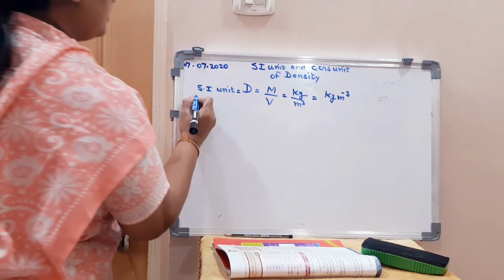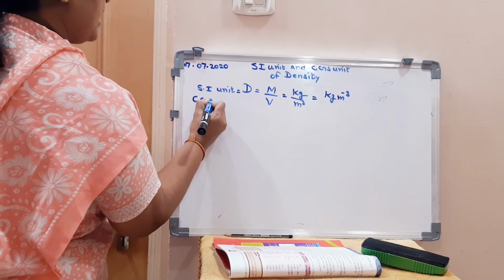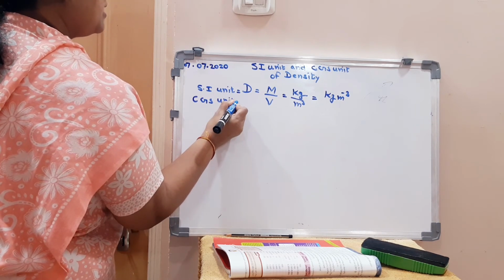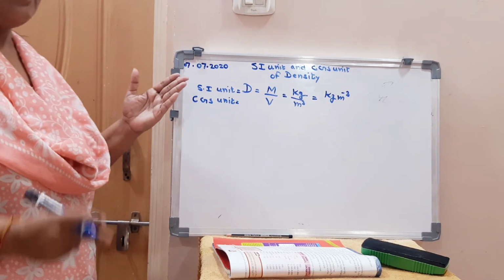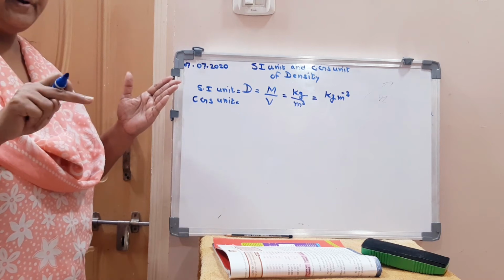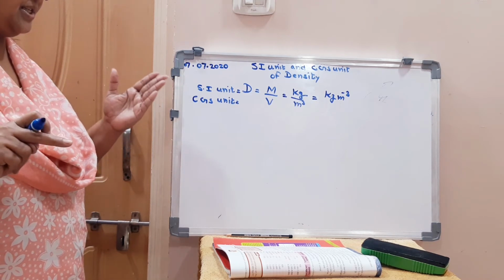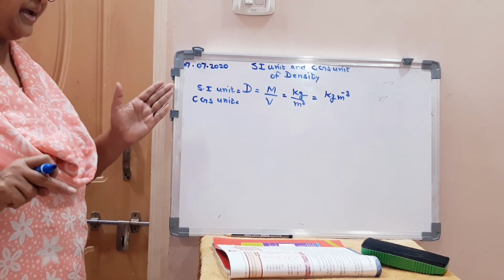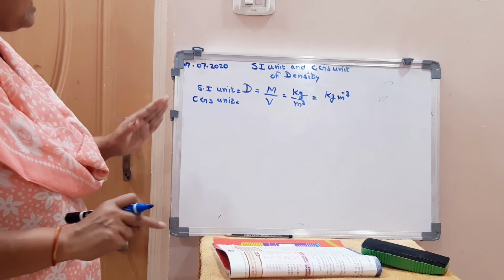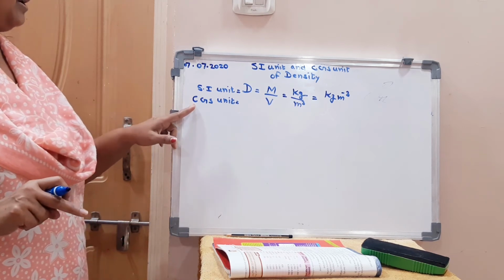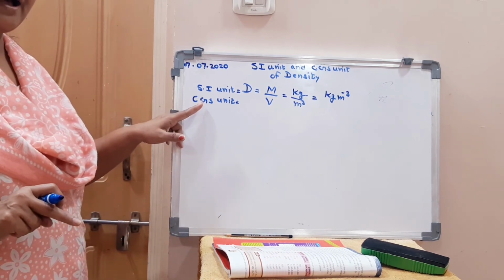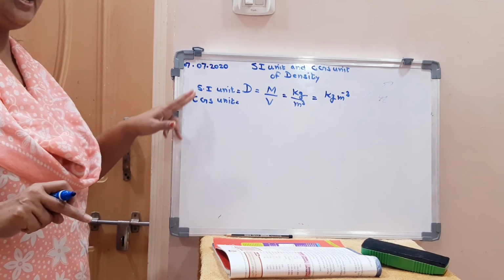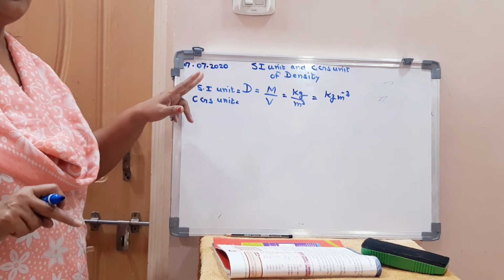Now the CGS units of measurement. Now what is a CGS unit? In your book on page number 18, it is given what is CGS unit. The CGS unit is the system of units which is based on measuring length in centimeter, mass in grams, and time in seconds. And that is called the CGS system of measurement.